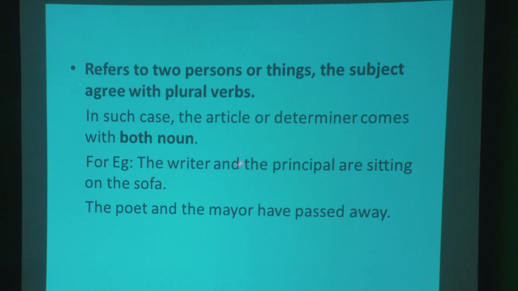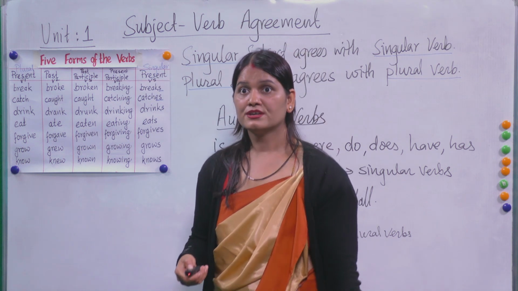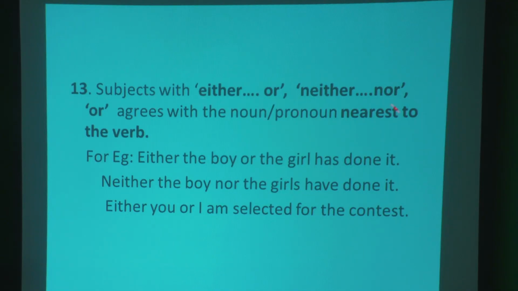Both of the nouns have the article before them, so these are two different persons. Now, subject with either-or, neither-nor agrees with the noun or pronoun nearest to the verb.